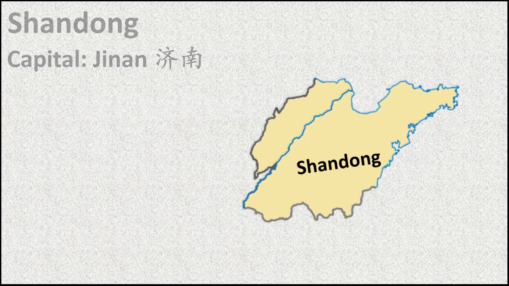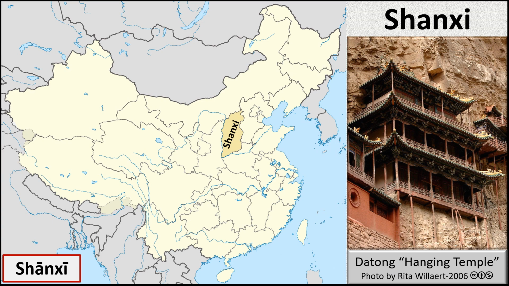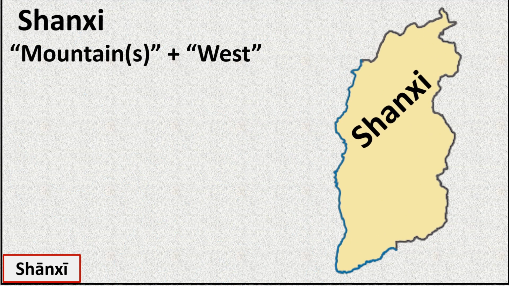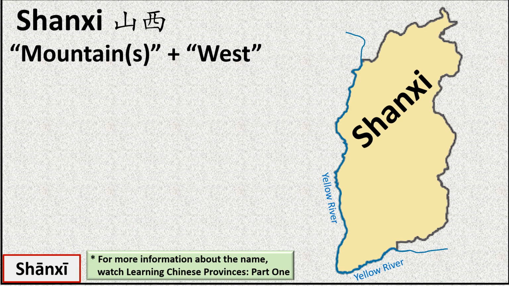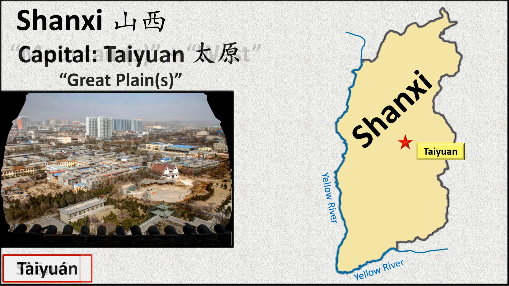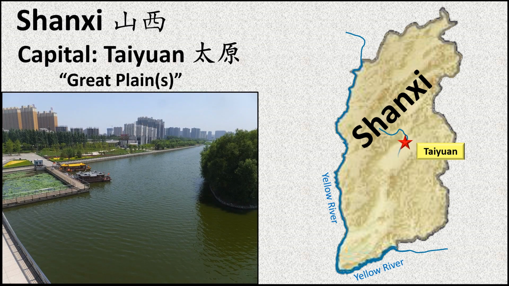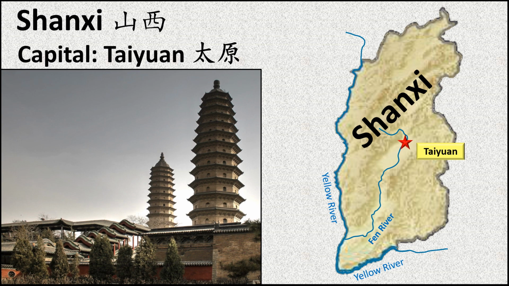Now let's move our focus to the province of Shanxi. Its name combines the words for mountain and west. Its capital is Taiyuan, which means Great Plains. Indeed, the city lies in a flat area bounded on both the east and west by mountains. Taiyuan straddles the Fen River and is graced by a number of historic buildings.